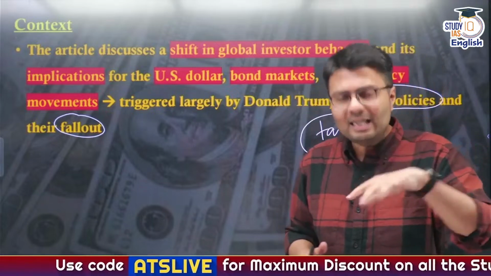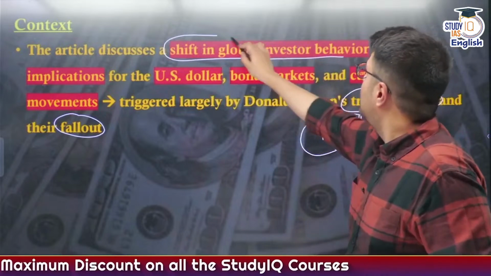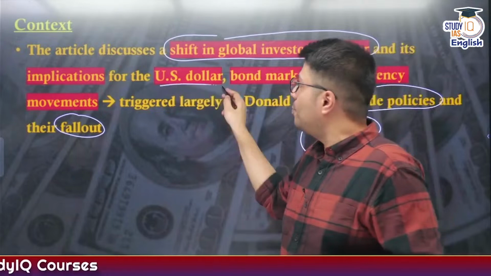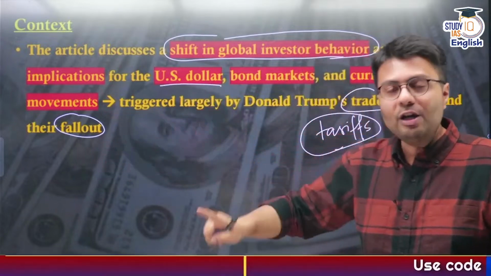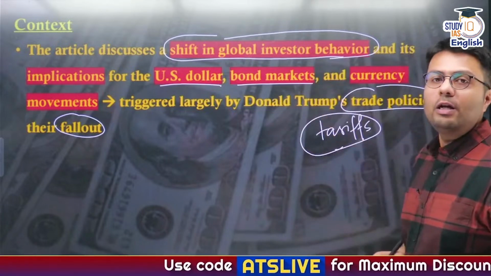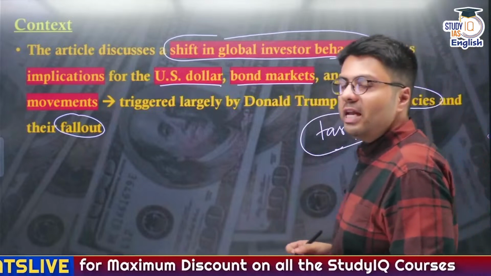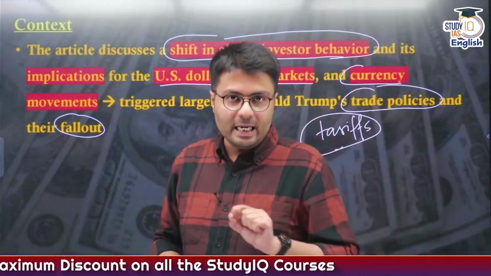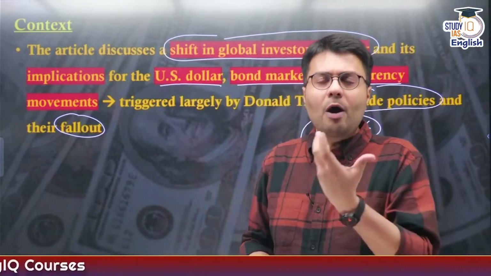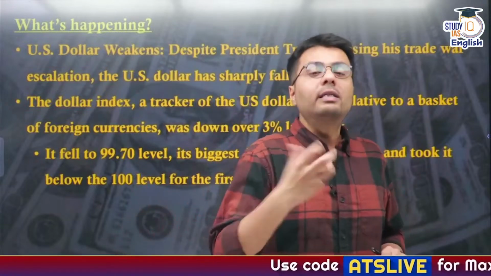Now, we'll witness in our today's discussion how this kind of policy will shift the behavior of global investors. It will have implications for the value of the US dollar, which we know is going down right now. It will affect the bond markets, particularly of US government bonds, and it will also lead to movements of various different currencies, including the Indian rupee. So let us try to ascertain one by one why this is happening and how it will impact India and other countries. Now, what is happening?